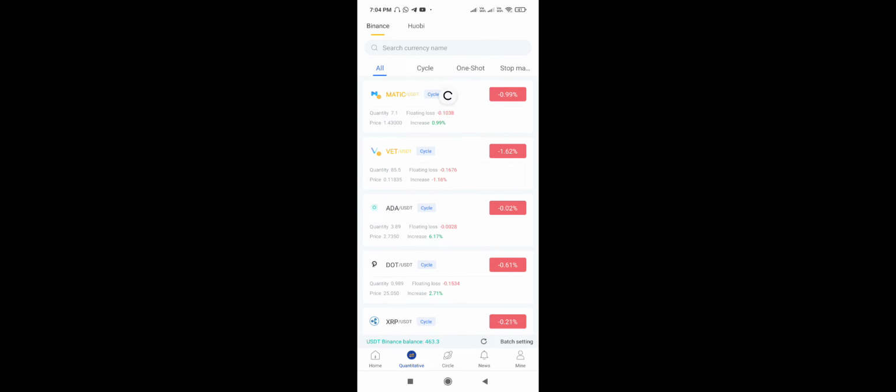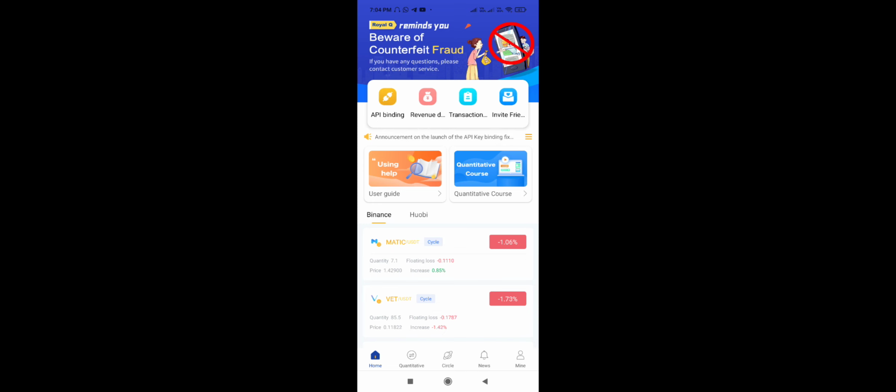You have to select the coins from here on which you are going to trade. So $100 is the charge for activating Royal Q, and $20, 30, 40, $50, whatever amount, you can keep here for trading.